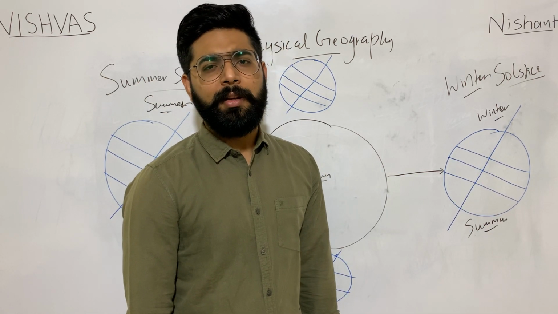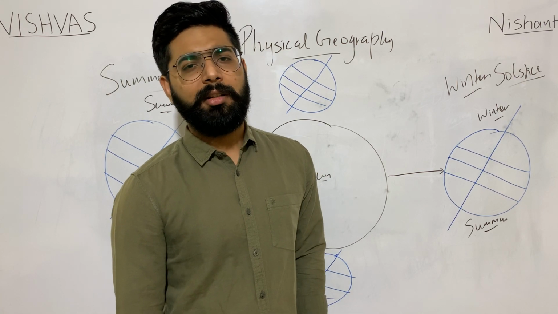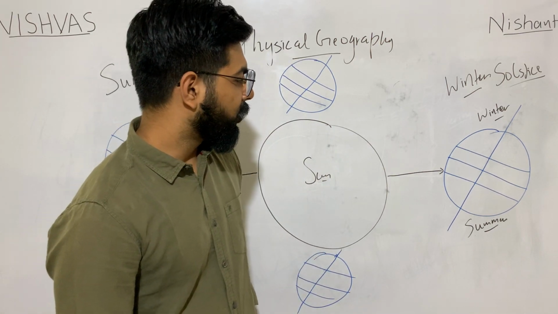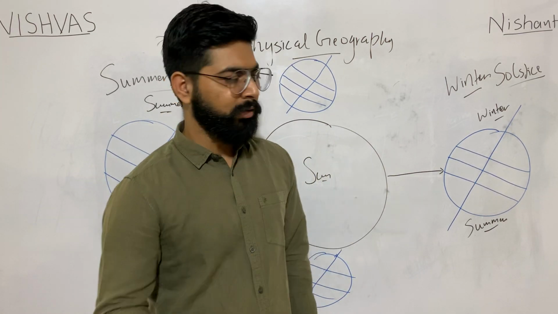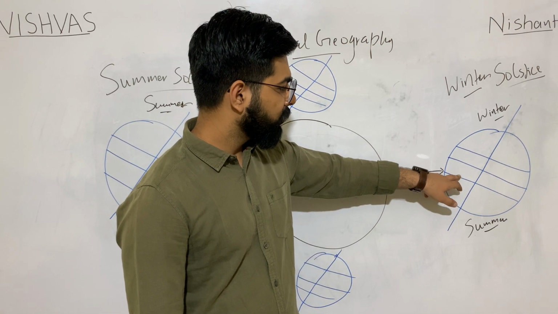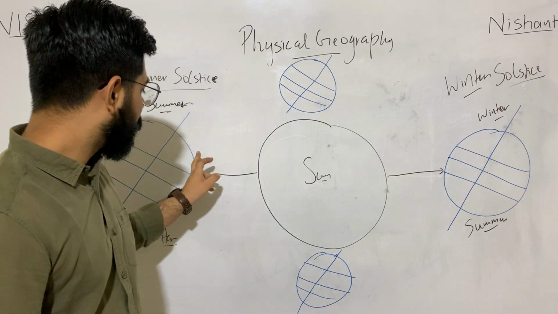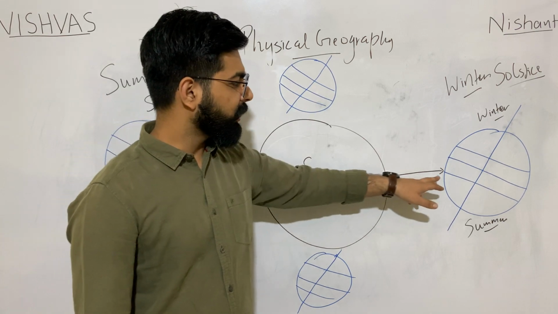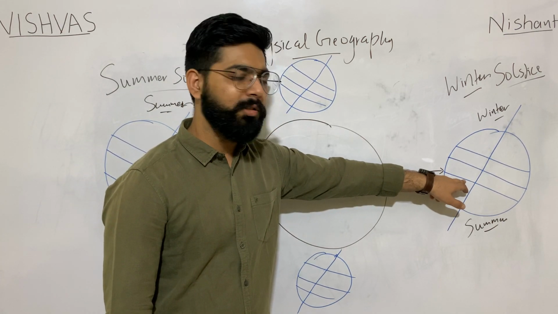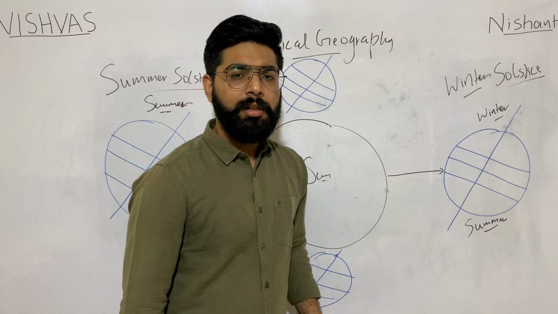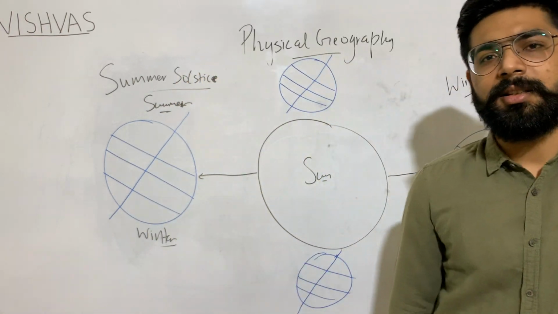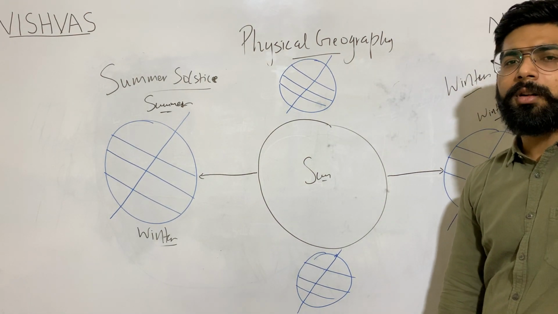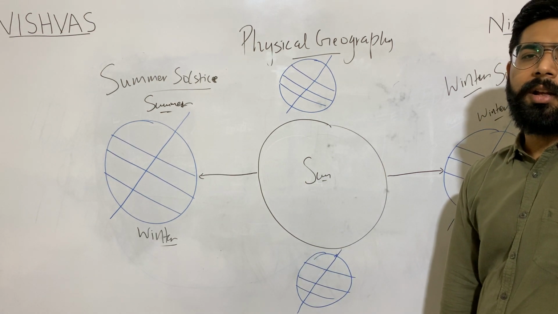Let's make the Tropic of Capricorn at 23.5 degrees south and Tropic of Cancer at 23.5 degrees north. This is not the case. Tropics itself means to move back, to return. Sunlight comes over here, then equator, Cancer, equator, Capricorn. It moves, maximally reaching its extent of this 23.5 degrees. So, on the basis of insolation, these tropics have been decided, and the names Cancer and Capricorn have been adopted from astronomy.